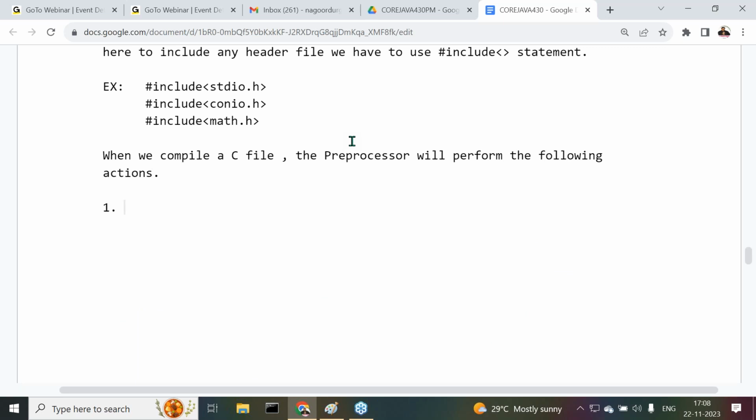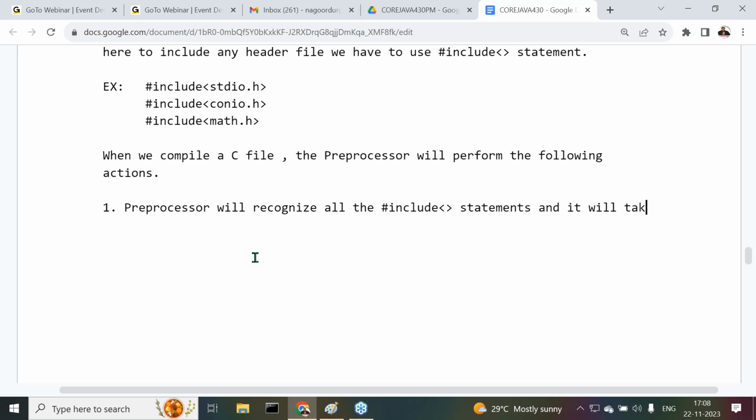Point number one, listen carefully, all of you. The preprocessor will recognize all the hash include statements, and it will take the provided header file names from the hash include statements.